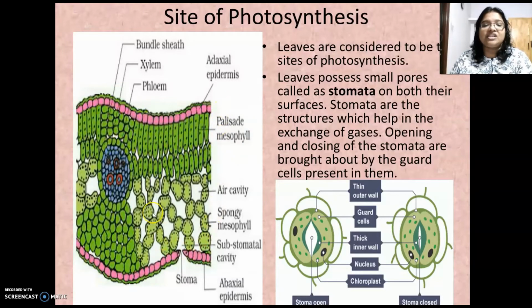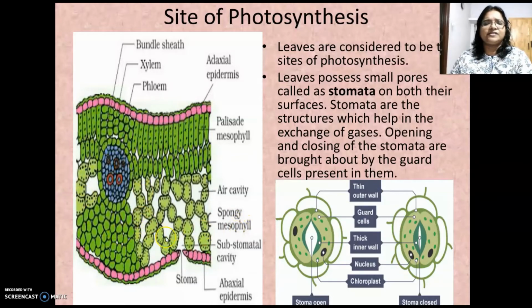See, this is a sectional view of a leaf. If you see the sectional view of a leaf, you can see two epidermis, upper epidermis and lower epidermis, and the other cells at the middle region, we call it as mesophyll. And towards the upper side, you can see mesophyll cells are closely packed. They're elongated and closely packed. We call them as palisade mesophyll. Whereas towards the lower side, it is loosely packed. And such mesophyll cells are called spongy mesophyll cells.